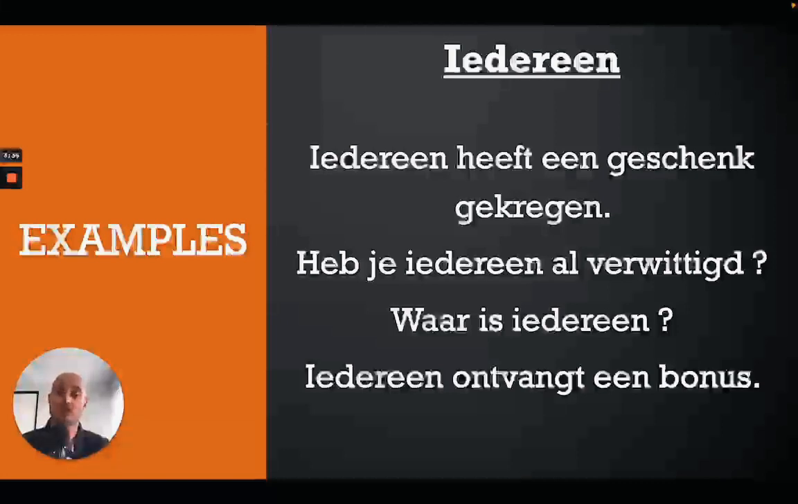Ontvangt een bonus. So as you can see, it always refers to persons or people. It is standalone in a sentence, so it doesn't depend on any other word, and the verb which coincides with it will always be in the third singular. These are the three main things you need to know about iedereen, right? So let's continue to allemaal.